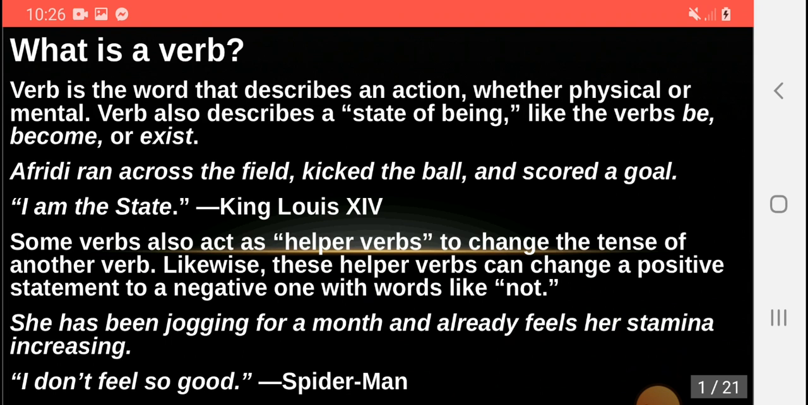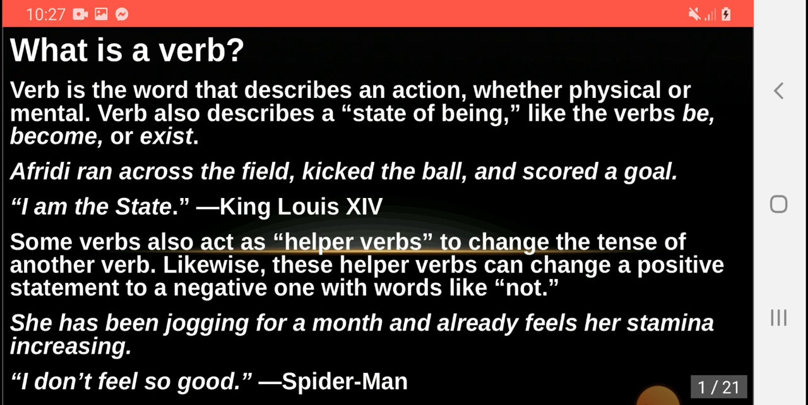In our series of lectures on English linguistics or basic English, today we are going to discuss the verb. What is a verb? A verb is a word that describes an action, whether physical or mental. It also describes a state of being, like the verbs be, become, or exist. For example, Afridi ran across the field, kicked the ball, and scored a goal. I am the state, as King Louis XIV used to say.